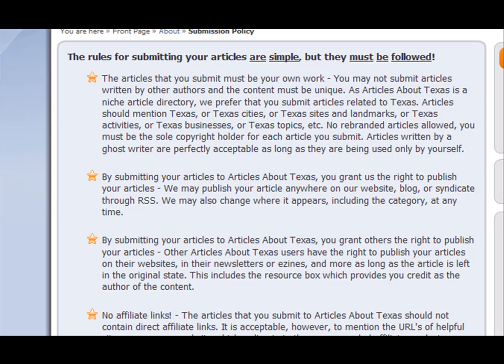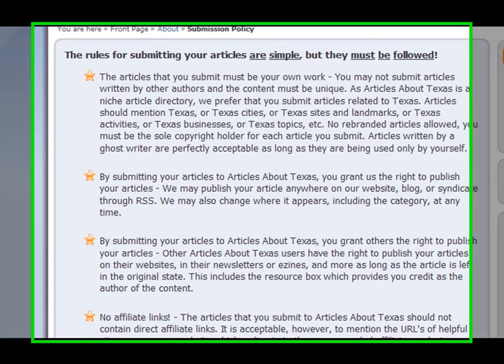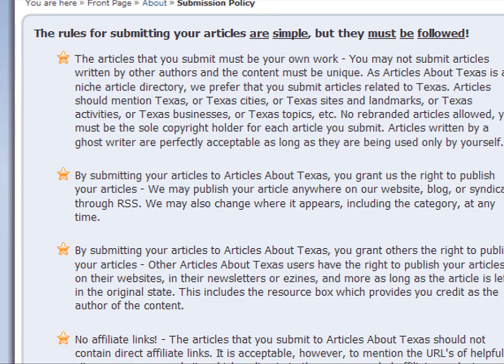I just want to go over the submission policy. The submission policy is pretty straightforward, just like other article directories, except that we want you to write about the state.